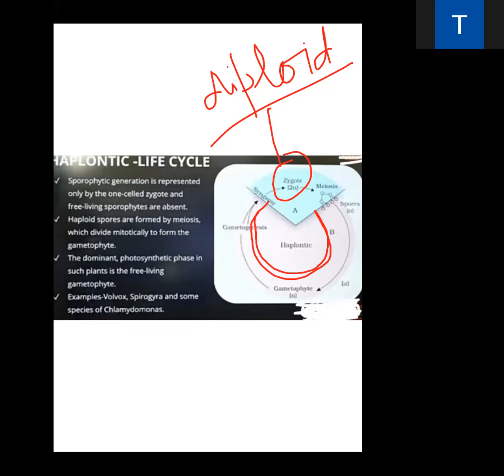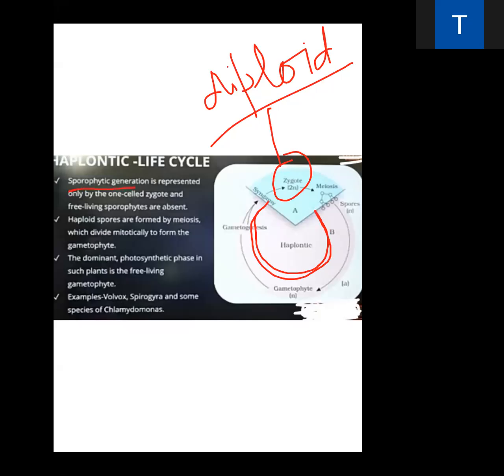If by chance the majority of the life cycle is diploid, then it is obviously called the diplontic life cycle. Yes, everybody clear here, beta ji? Clear?